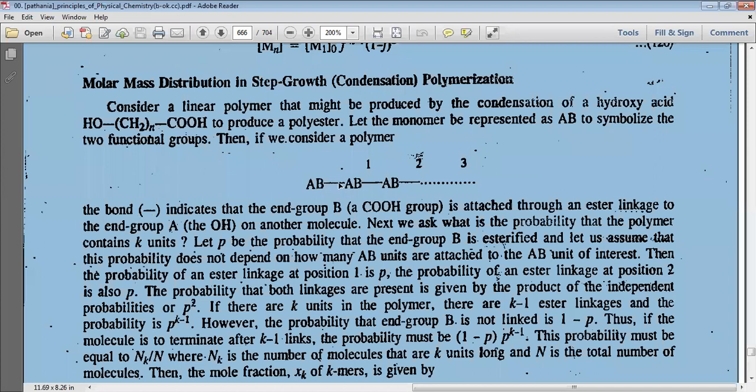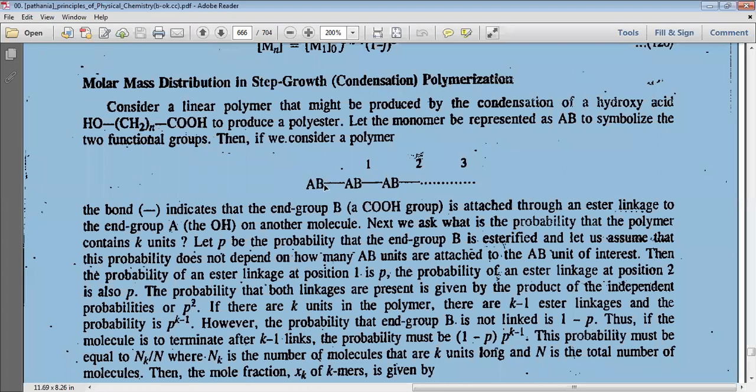The bond dash indicates the end group of B. The end group of B containing a CO2H group is attached through an ester linkage to the end group of A. Say the B group contains a CO2H group and the A group contains an OH group.